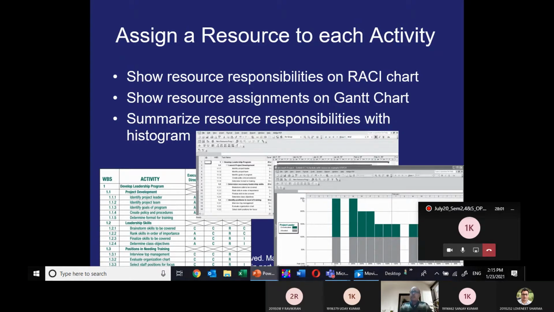Assigning a resource to each activity means Mr. N.M. Misra will do the first activity, Mr. Lavneet Kumar the second, Mr. Sanjay Kumar the third, and Mr. Saurabh the fourth. This is the way we have to assign it.